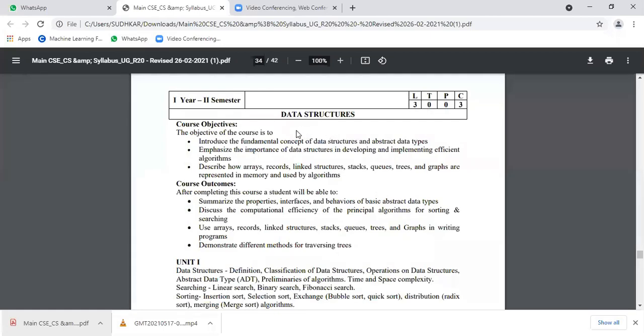So this is the data structure subject syllabus. The course objective of this data structure is to introduce the fundamental concept of data structures and abstract data types. So already you know the data types. Emphasize the importance of data structures in developing and implementing efficient algorithms. So there is a concept called algorithm. Already you know the algorithm. The basic definition of algorithm, already studied in C language.